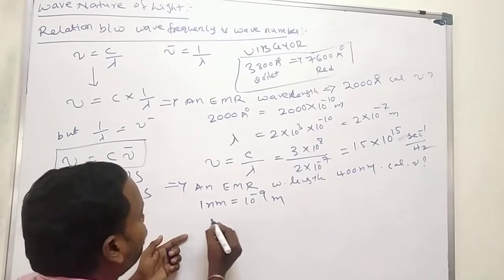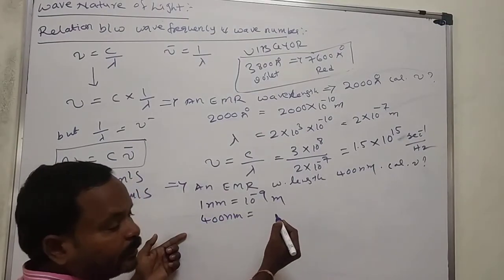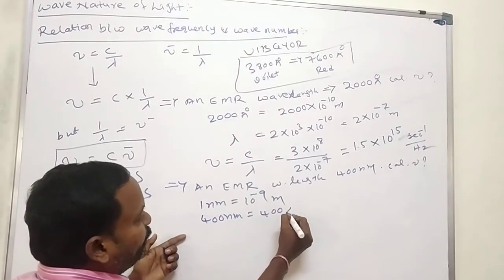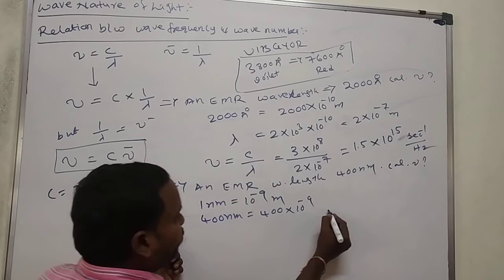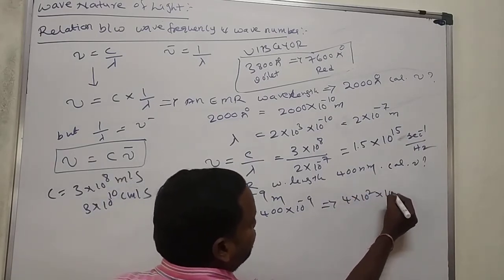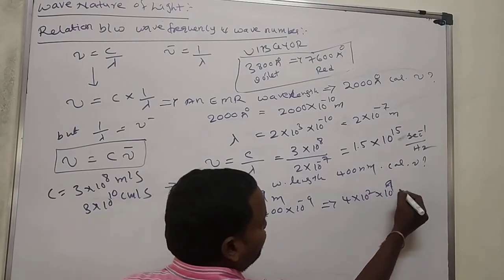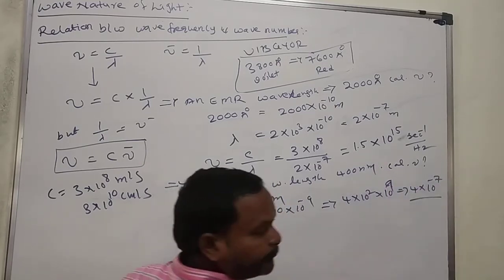So 400 nanometers is equal to 400 into 10 to the power of minus 9. 400 may be written as 4 into 10 square, so 4 into 10 square into 10 to the power of minus 9 is equal to 4 into 10 to the power of minus 7.